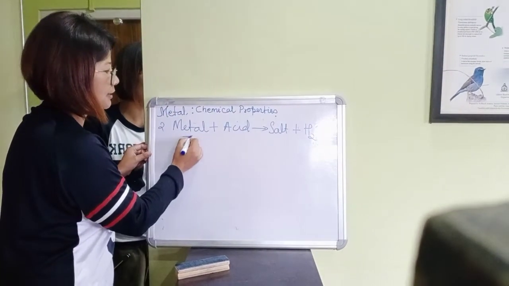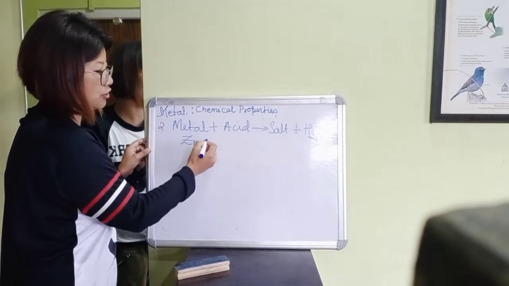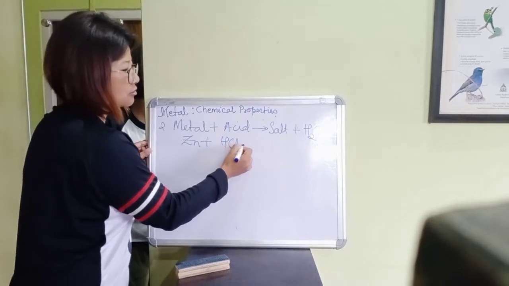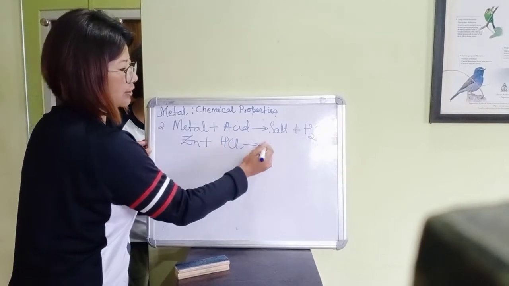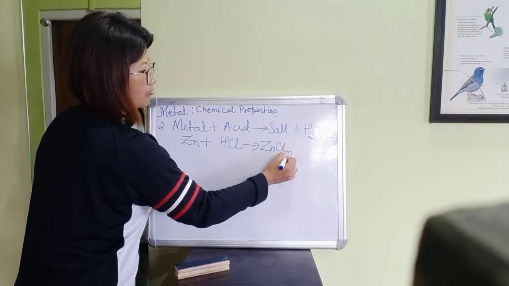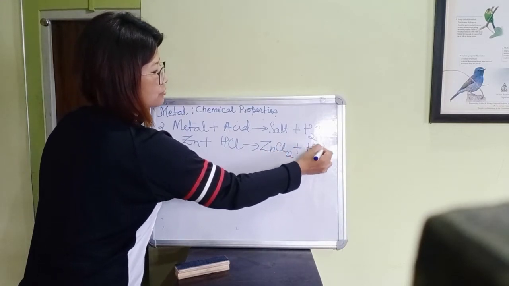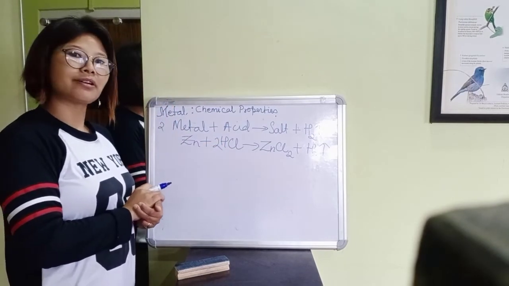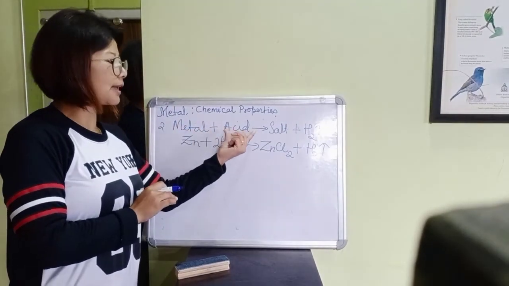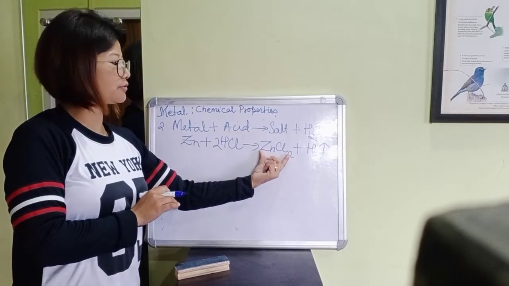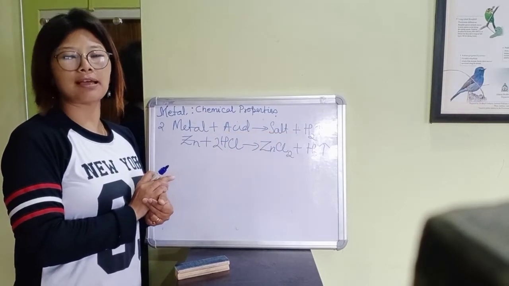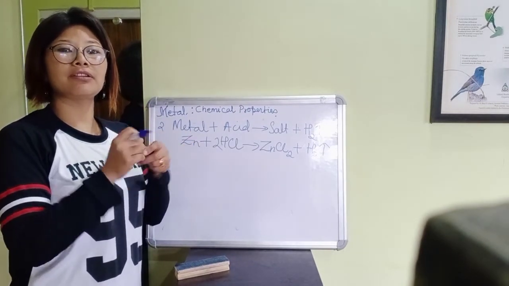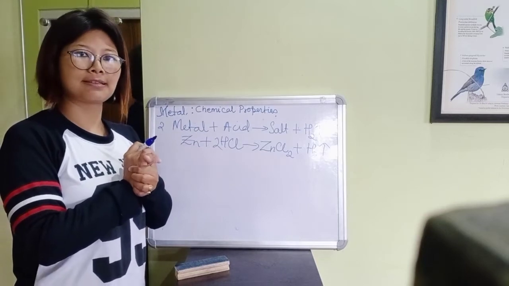A simple example is granulated zinc reacting with dilute hydrochloric acid to give salt, that is zinc chloride, and liberates hydrogen gas. Is it alright? So metal reacts with any acid to give out hydrogen gas.